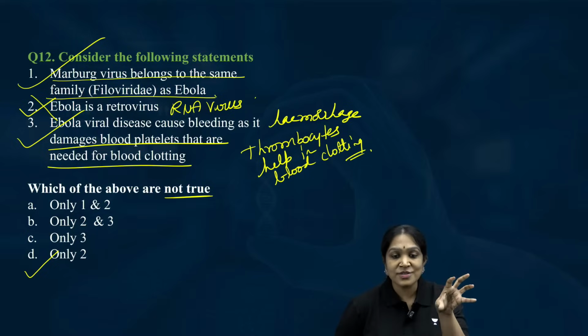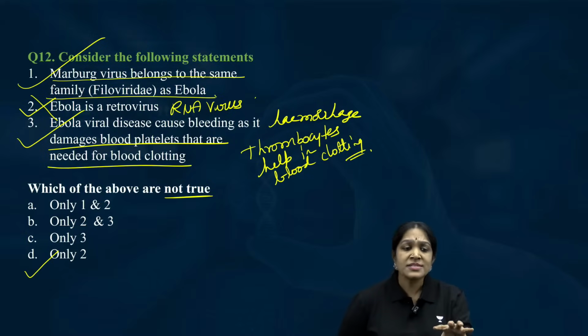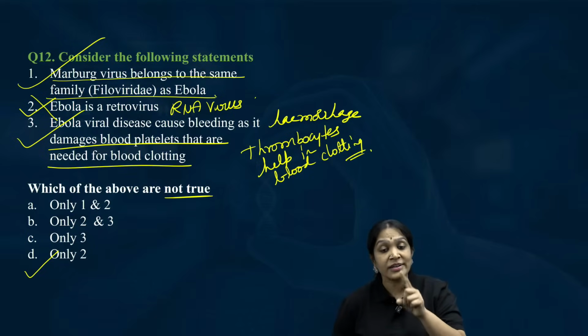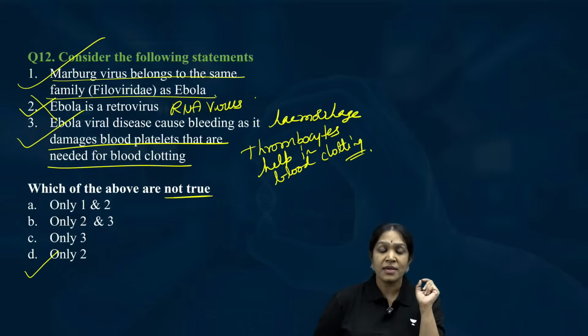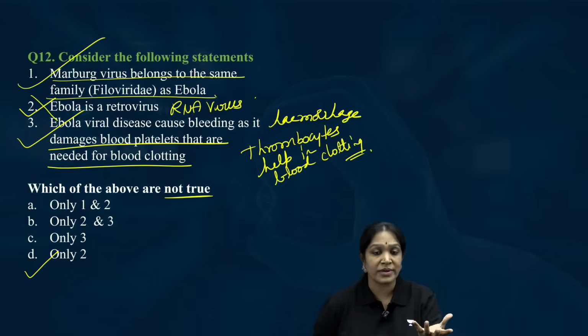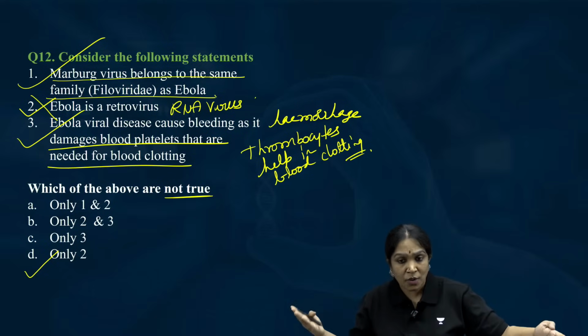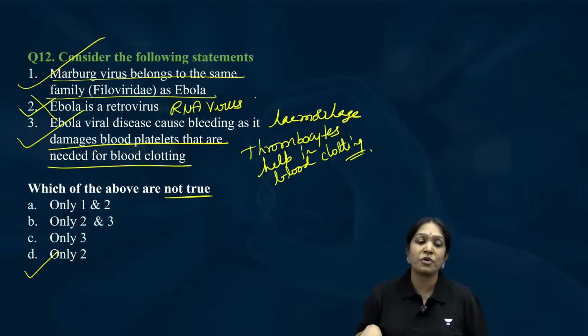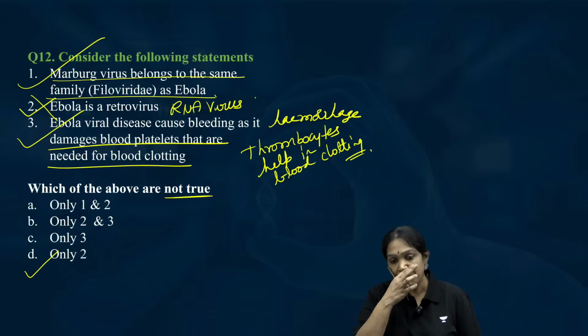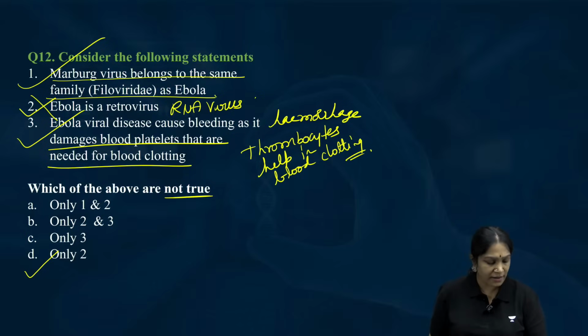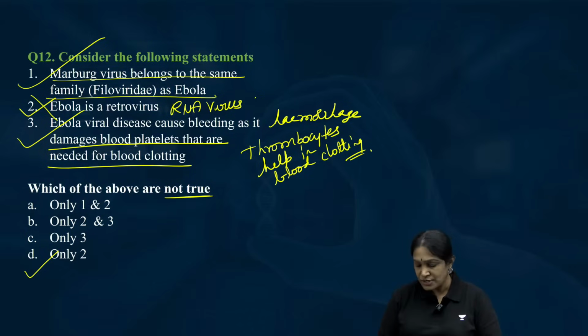Medical infrastructure is not overloaded. In the first wave and second wave, many people died, not because they got severe disease, but because they did not get the treatment at the right time, because the medical system was overloaded. So if you get Marburg virus when there is no outbreak and you get Ebola when there is an outbreak, then Ebola will have more fatality. So these are the multiple factors we have. That is all about the 12th question.